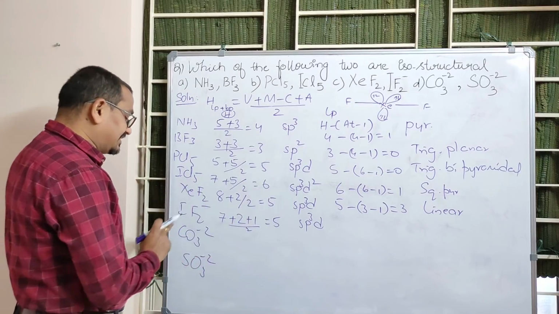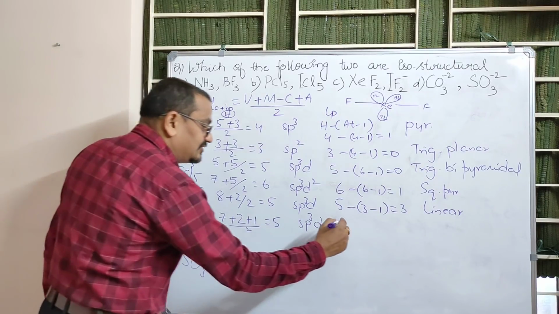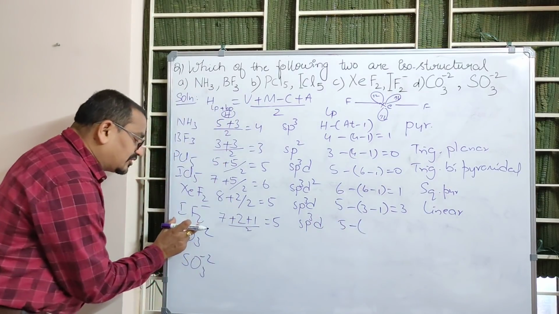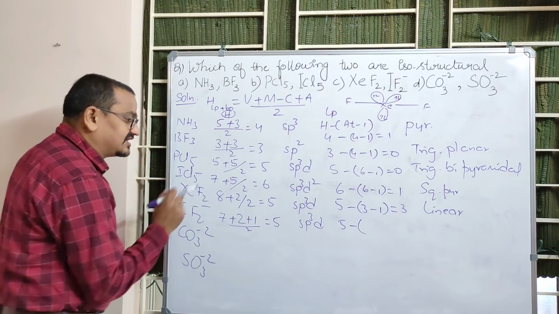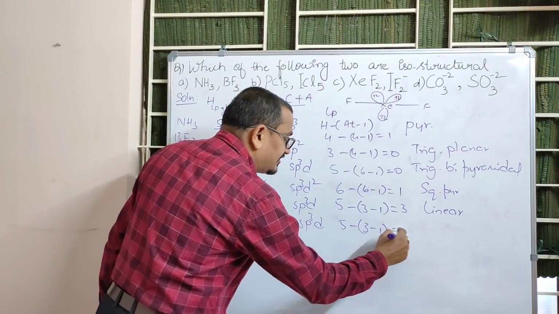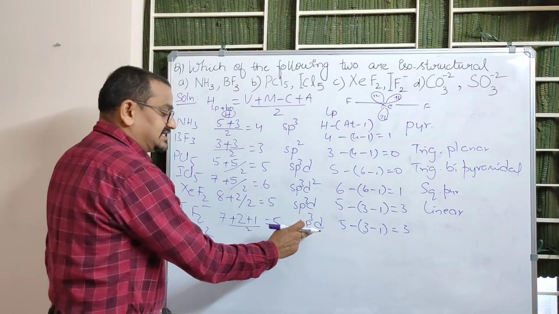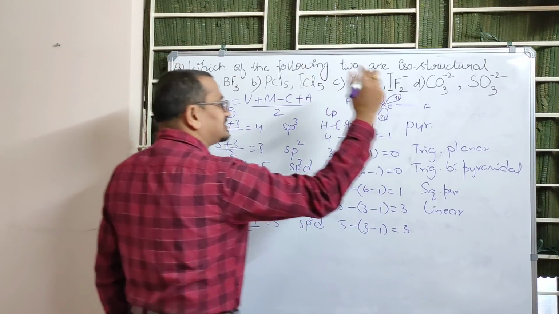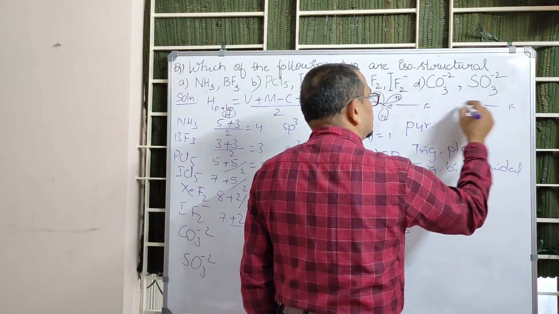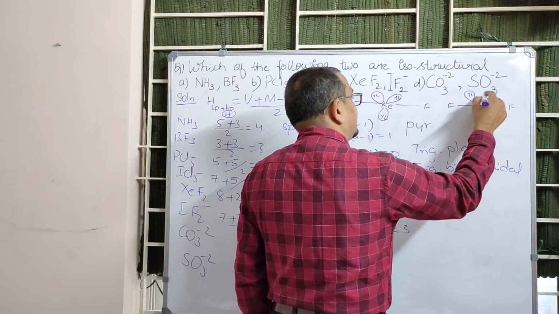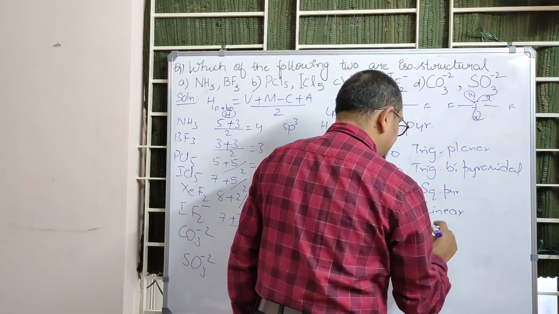And the lone pairs can be calculated as H value is 5 minus, what is atomicity of IF2 minus? 2 plus 1, 3. 5 minus 2, again 3. So, sp3d with the 3 lone pairs, the similar structure for IF2 minus also. So, it is linear.